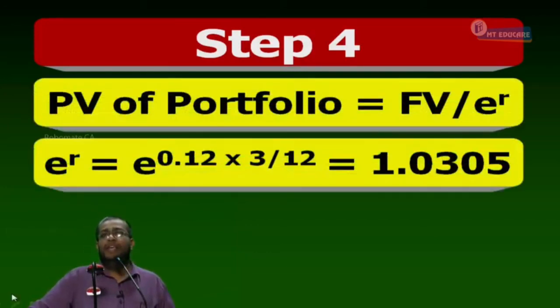e power rt is equal to e power how many months? 3 by 12, e power 3 by 12 into 0.12. e power rt is equal to e power 3 by 12 into 0.12 is equal to how much? 1.0305. I want e power minus rt. I have to discount it, yes or no?